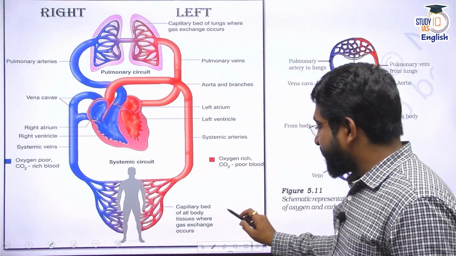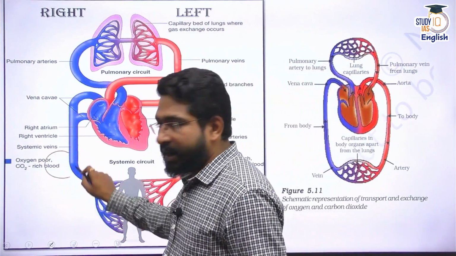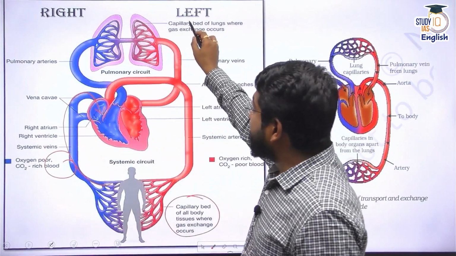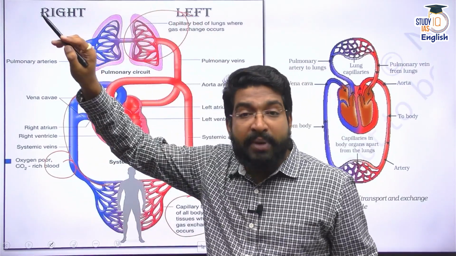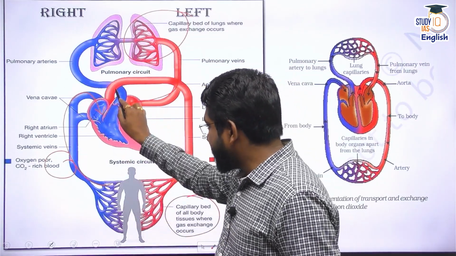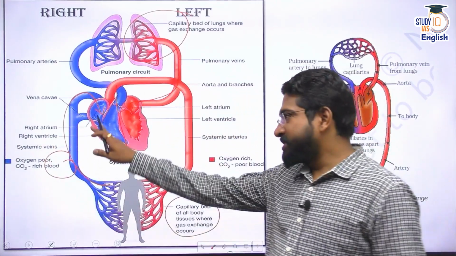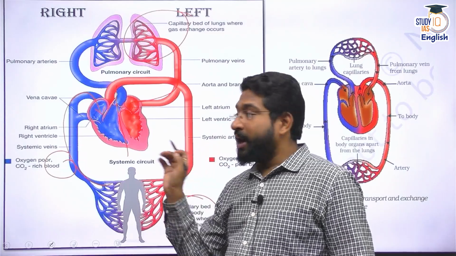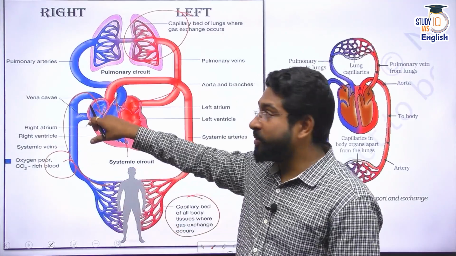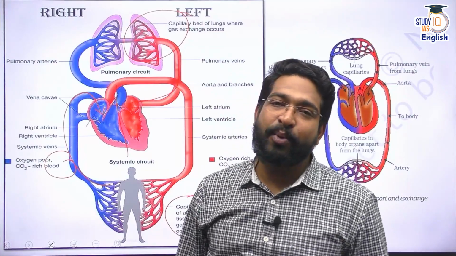Now what happens? From the entire body, the oxygen-poor blood is collected and sent to the heart. From the lungs, the pure blood is again collected and sent to the heart on the other side. That means the heart is divided such that on one side there is deoxygenated blood, bad blood, and on the other side there is oxygenated blood, which is good blood. This good blood has to be pumped to the entire body. Bad blood is already used by our body and has to be sent for purification to the lungs. That's how the double circulation runs in our body.